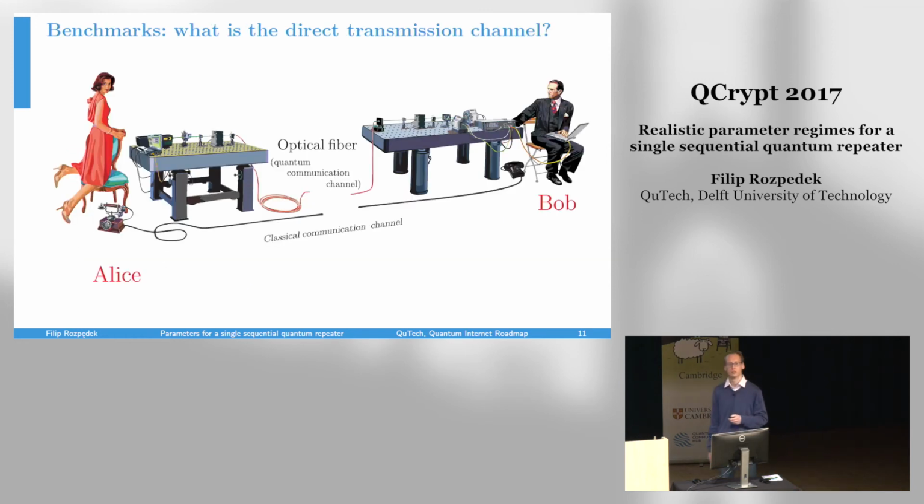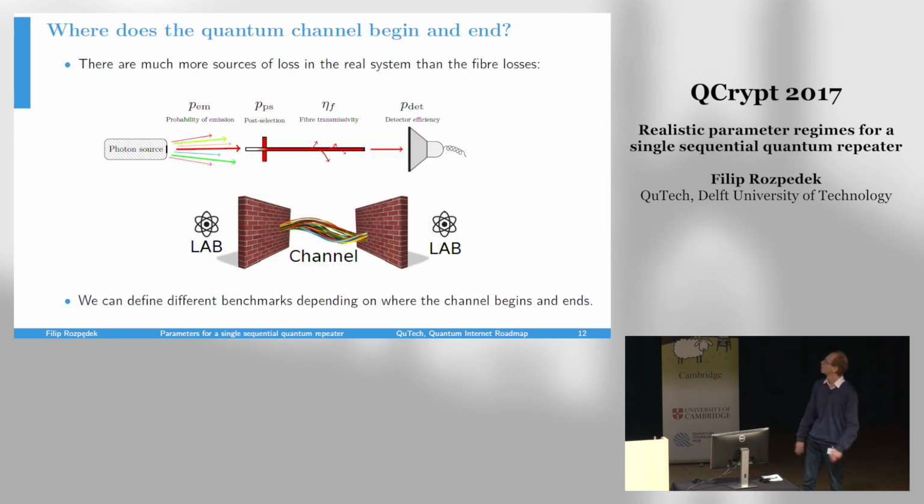So now I will go over those new benchmarks that we introduced. The motivation for that is, as I mentioned at the beginning, ideally our comparison reference direct transmission scenario would be a pure loss channel where the optical fiber would be our comparison channel. But in any realistic implementation of direct transmission, Alice will have some imperfect devices, some imperfect sources, Bob will have some imperfect detectors, so it's not so clear what this reference direct transmission channel will be.